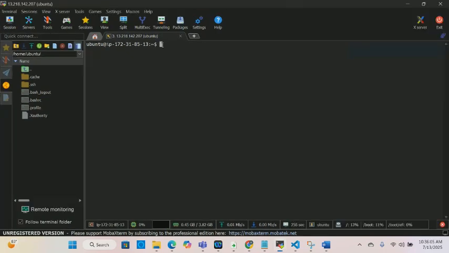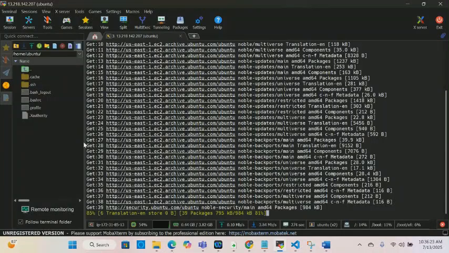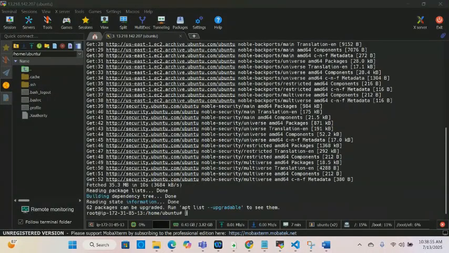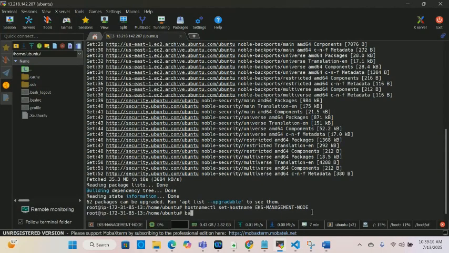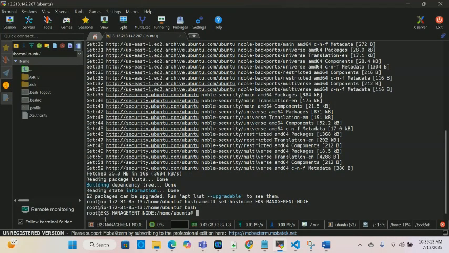Our first step is going to be to elevate our privileges. We're going to do sudo, root user, and then we're going to do apt update -y to update our system. We need to name our instance. I'm going to run hostnamectl set-hostname, and then the name of the cluster that I want, and then I'll do bash. And then you see it changed from the IP address to the name.